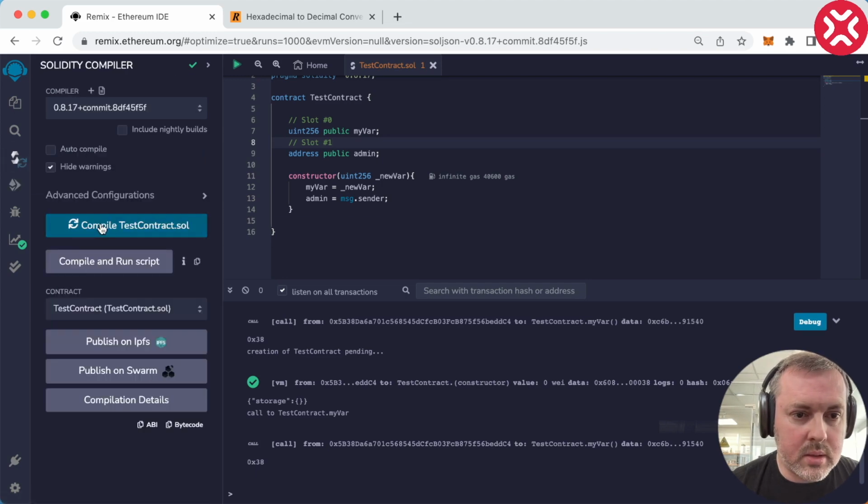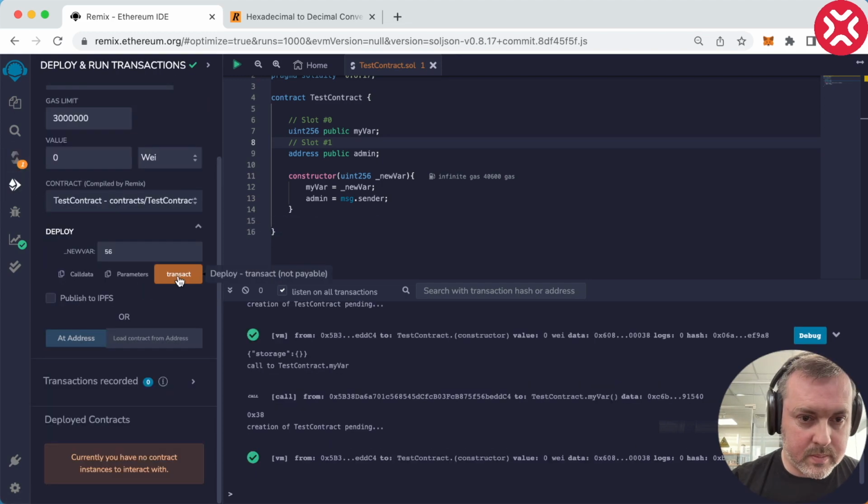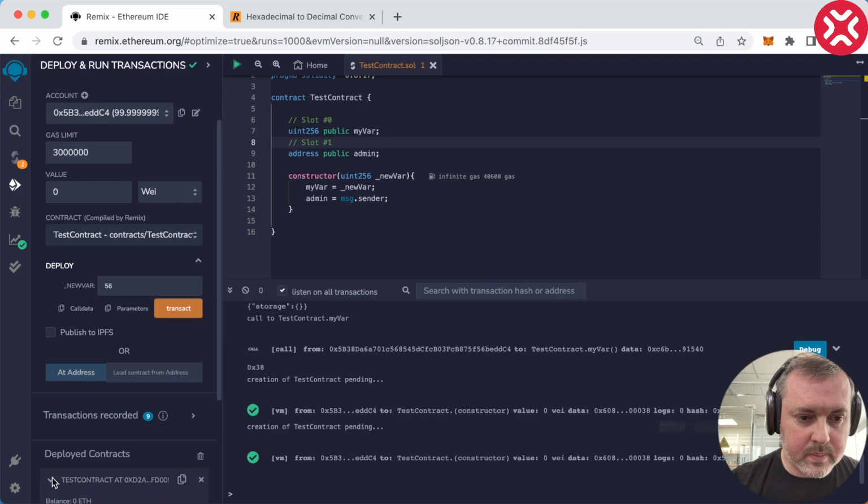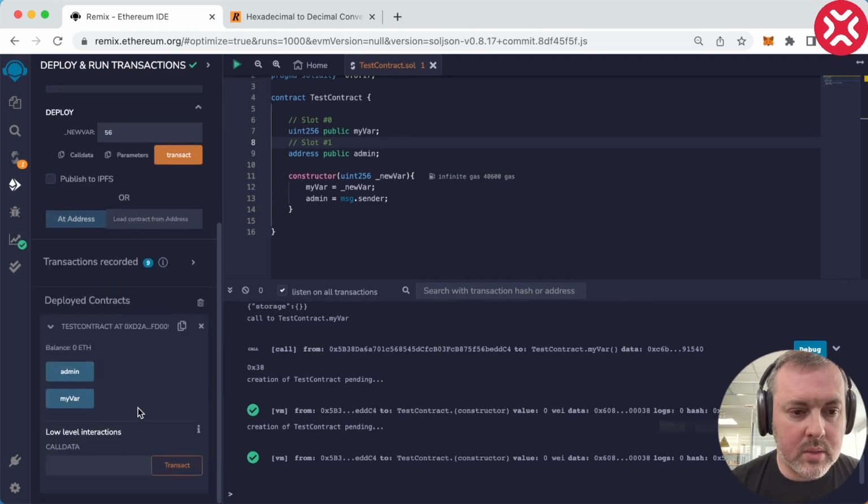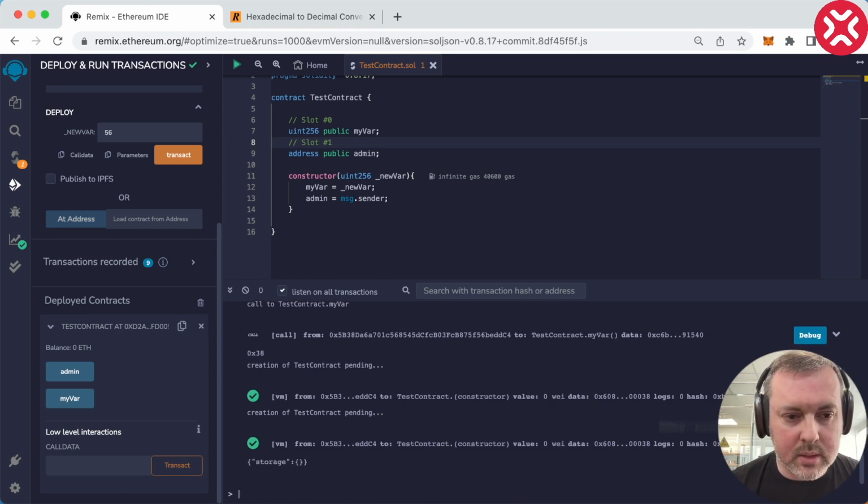Let's compile. Let's transact again. Right, now we have two variables, admin and myVar. So let's provide a different contract address here. Okay, we can't get access. Now let's try accessing the second variable and let's see whether it allows us to access the first variable or not.